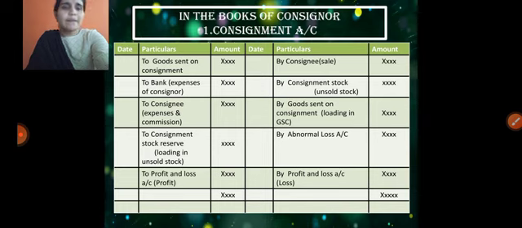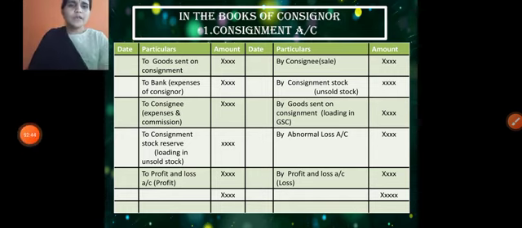Then if any abnormal loss is there, we need to take it on the credit side again. Next, talk about abnormal loss. As we discussed, any abnormal loss we take on the credit side, abnormal loss account debit to consignment account.